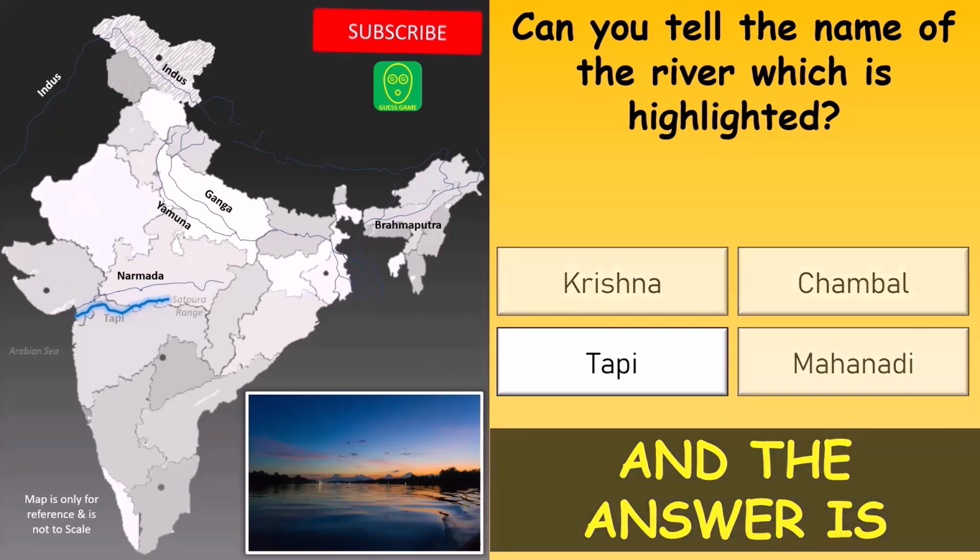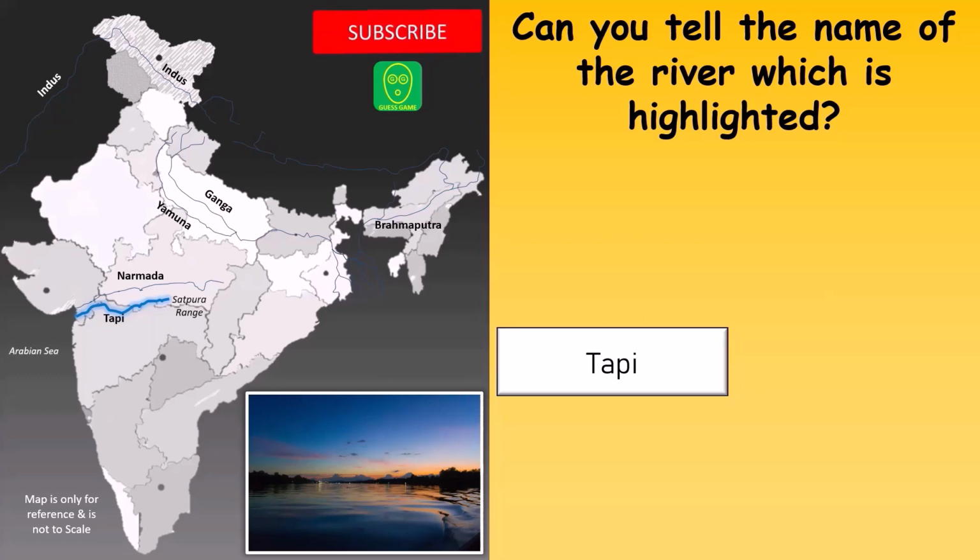And the correct answer is Tapi. River Tapi rises from Satpura range in Madhya Pradesh and flows parallel to Narmada in westward direction. Finally, it drains into the Arabian Sea. Narmada and Tapi are the only two major rivers of India which flow in west direction.